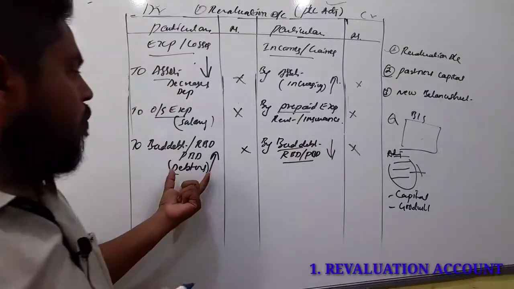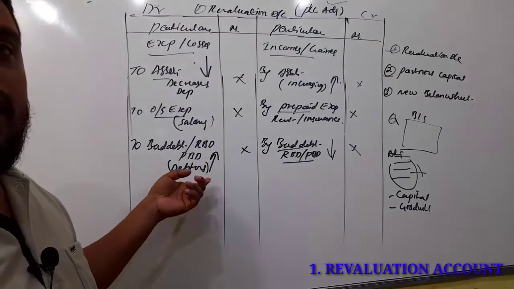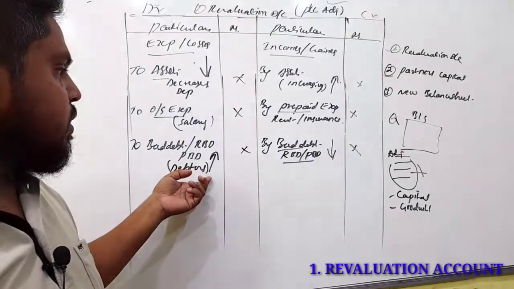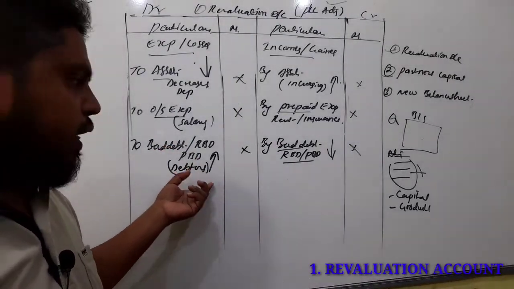So this is a very important adjustment on admission and retirement. So calculation of RBD and calculation of PBD. So all calculations we have to calculate on the debtors amount.